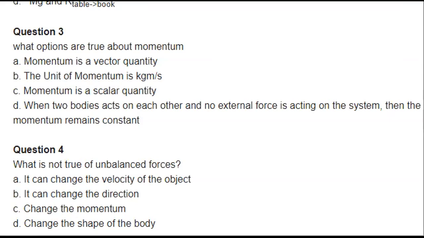Yes, momentum is actually a vector quantity. You need to keep in mind that velocity is a vector quantity and mass is a scalar quantity. When a scalar quantity is multiplied with a vector quantity, it gives you a vector quantity.